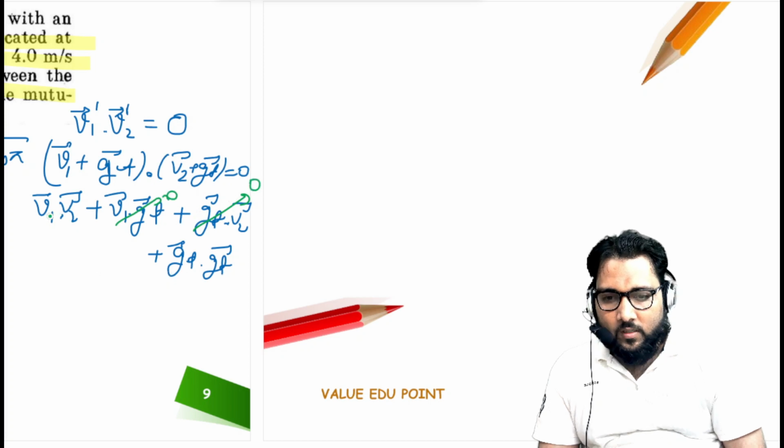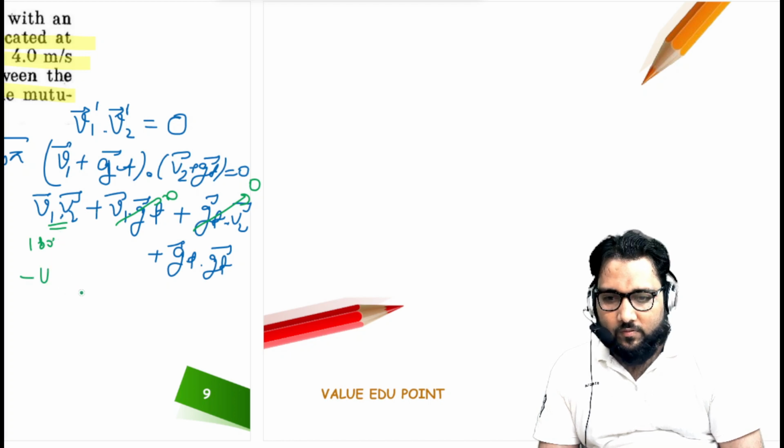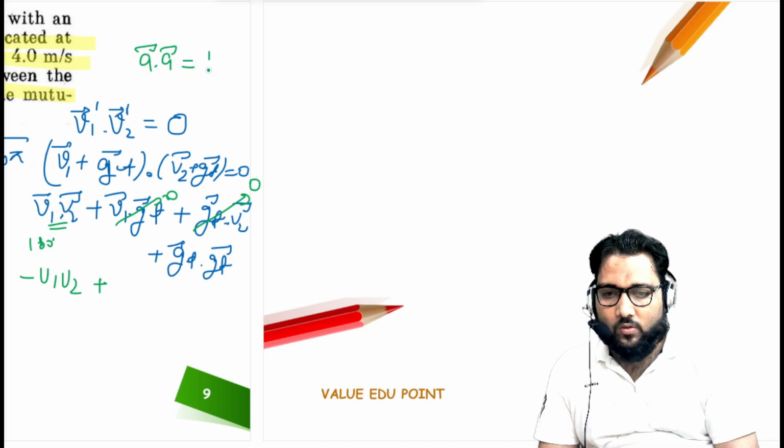Now again, the dot product of these two vectors. Initially they are at 180 degrees, so this comes out to be v1 v2 cos theta, where theta is equal to pi, so this is simply minus v1 into v2. Plus, when two same vectors are in a dot product, it simply comes out to be the square of its modulus, so g square t square, that is equal to 0.